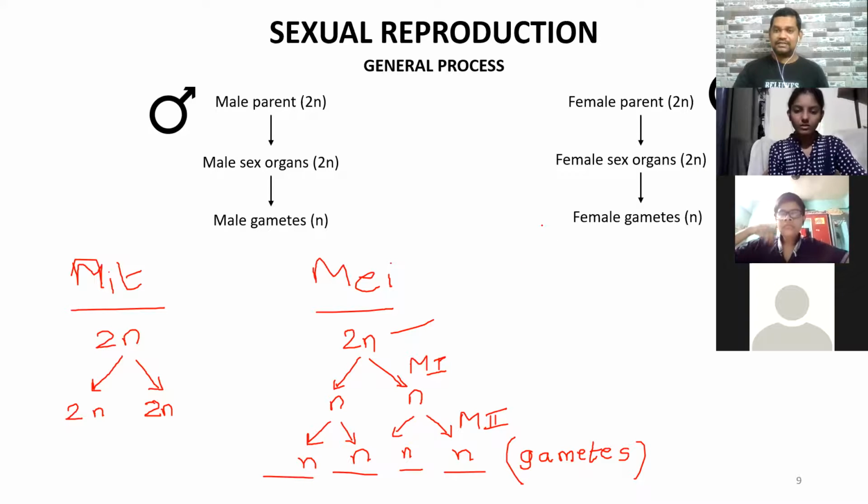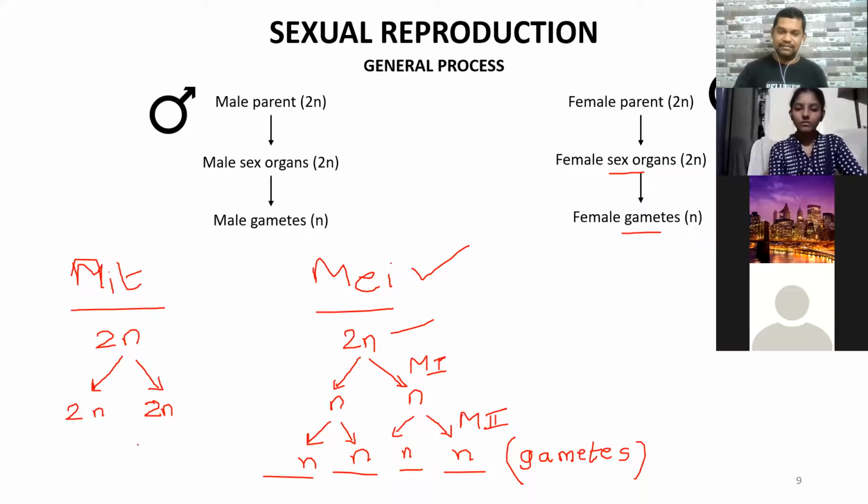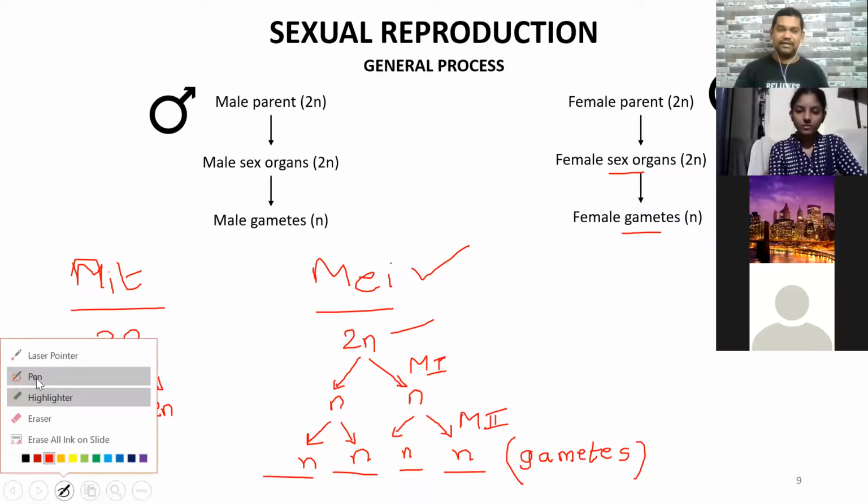That is why if it is asked which process in the respective sex organs produces the gametes, the only process is meiosis. Now is it clear? This concept is very, very important, very basic. And here we are not talking about any particular organism. It is for all those organisms which carry out sexual reproduction, whether it is plants or human beings or other animals, whatever. It's a general process I'm showing you first. Because if this is clear, then you will be very clear about how it takes place in plants and human beings. Okay, shall I erase this part?